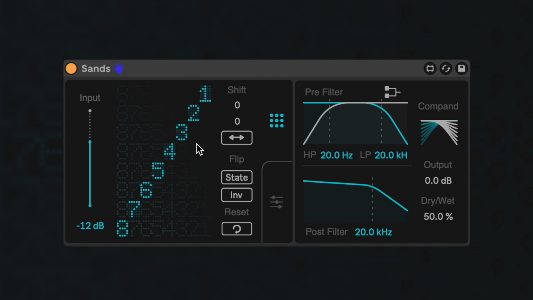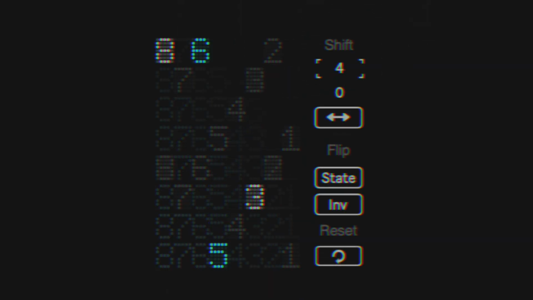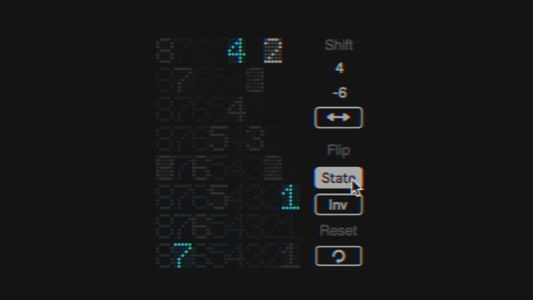If you option command click any of the bits, this will mean that the changes that would normally activate that bit will turn it off, and any change that would turn it off will now turn it on. This means that the measurement system becomes deliberately incorrect, creating unusual distortion patterns as the converter misreads the amplitude values in a consistent but inverted way. Sans is equipped with modifiers for shifting the matrix column and row, as well as flipping bit state and inversion.